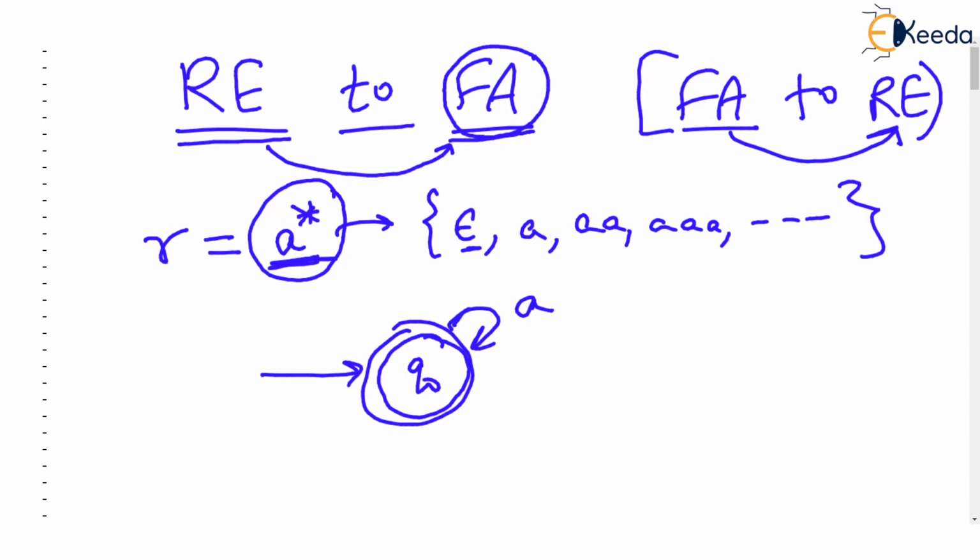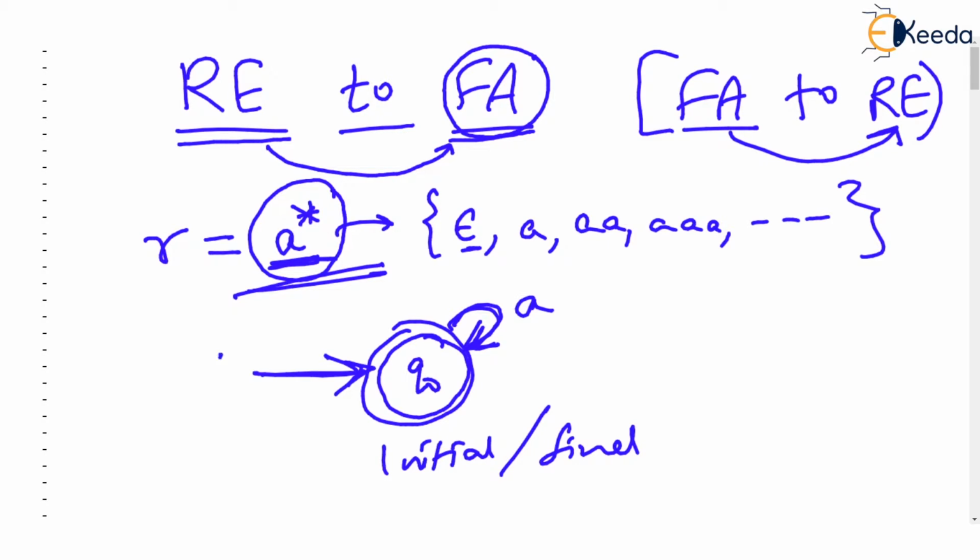Now, you tell me, isn't this loop nothing but a closure? Exactly, this is 0 or more a's. And because in 0 or more a's, epsilon is also accepted, we have made the initial state the final state. I hope you understand what I am talking about. Because if nothing is given to this particular automata, then this automata will stop in Q0 itself, consuming this epsilon. It will stop in Q0 and Q0 is the final state. So even epsilon is accepted.